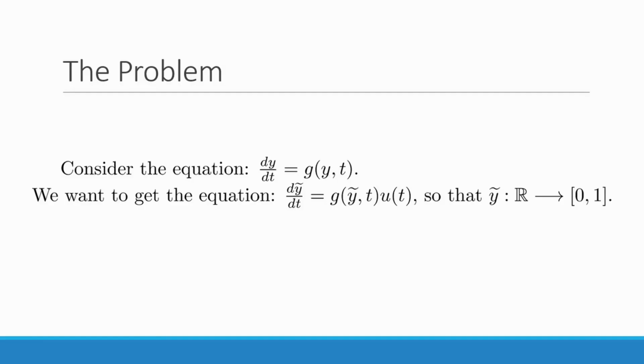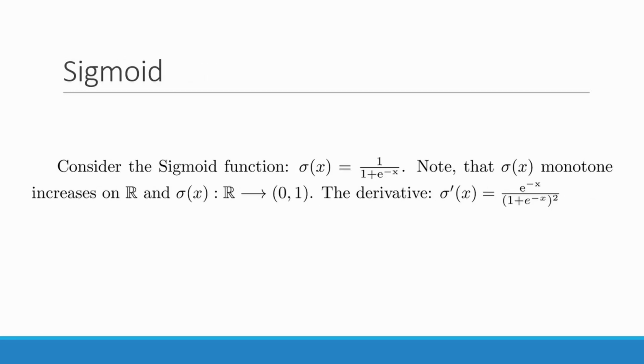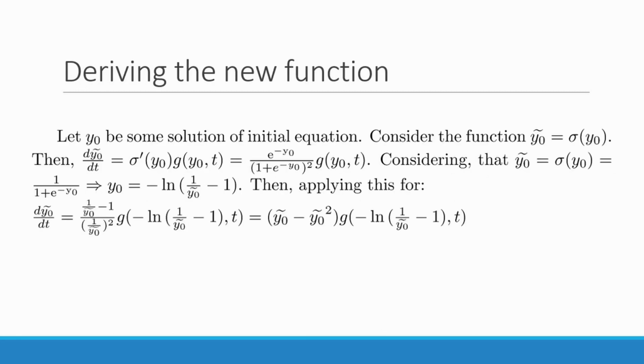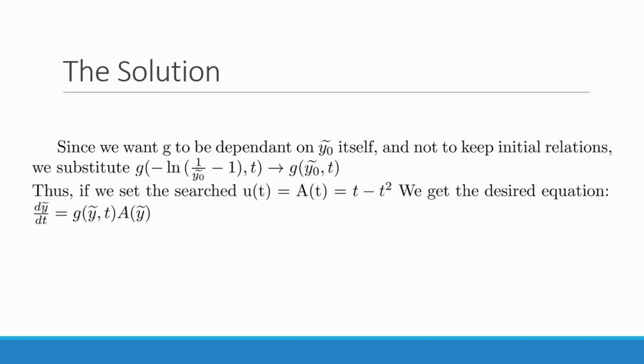We impose the condition that p and s vary from 0 to 1. However, our current system does not satisfy this. Consider the following equation above that has some solutions that take values from R. We want to get some equations represented as shown below so that its solutions take values from 0 to 1. Consider the sigmoid function. It maps the real numbers onto the segment from 0 to 1 and is monotonically increasing on R. Following the steps described on the screen, we can get the following equation. We want the function g to be dependent on the new function directly, not to keep the relations it had before. Thus we make the following substitution and get the desired equation.